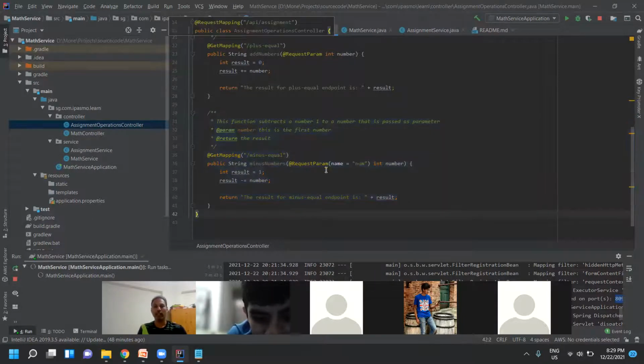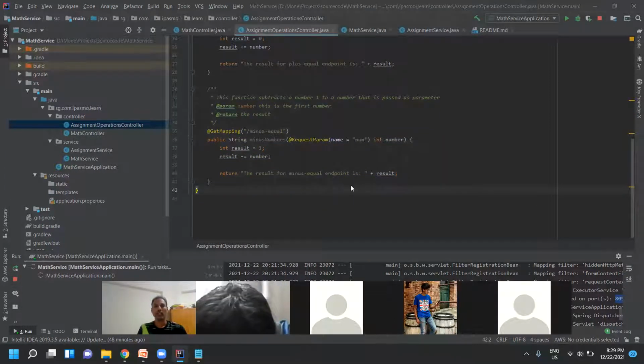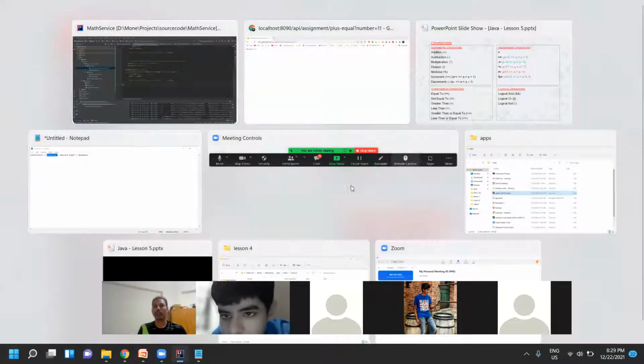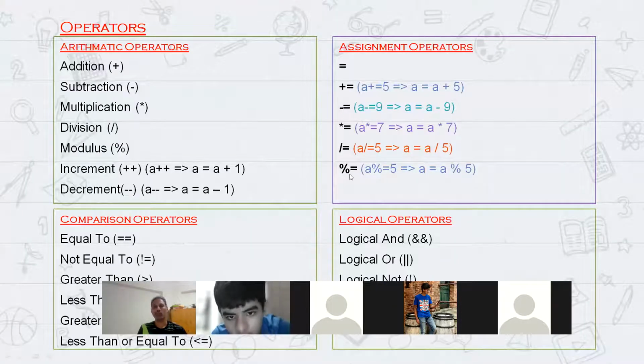Now similarly, how many operators are there? So many like this. So how can I do all these things? Then you add two parameters, and the second one would be the operation, like the assignment operators. You see here how many are there? 1, 2, 3, 4, 5. So 5 are there.